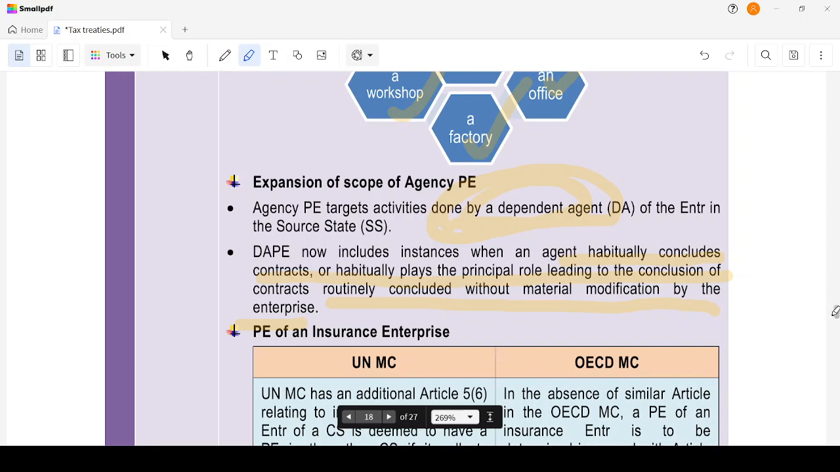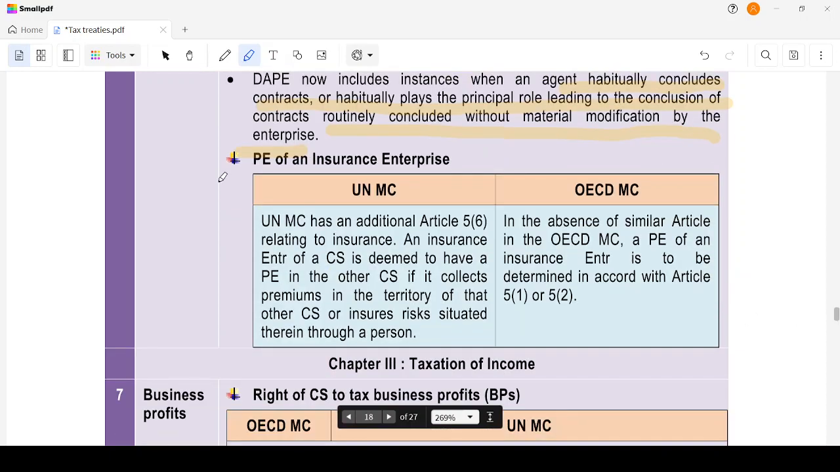PE for insurance enterprise. What is the insurance enterprise? Here we have a difference. So this could be a question. Whenever there are differences, there could be a question. Already we had, right, that place of incorporation is not considered in the OECD. Then UN MC and OECD MC have a difference here.